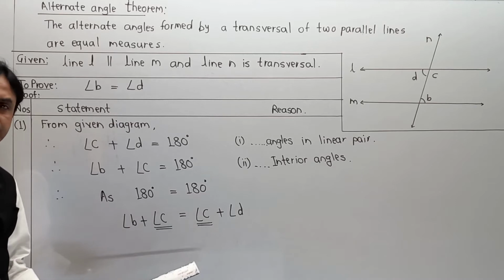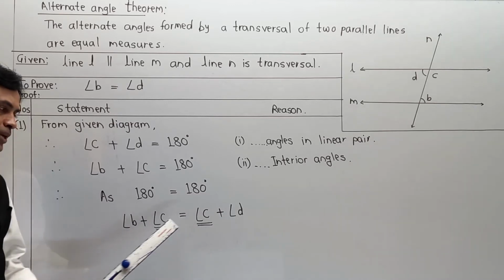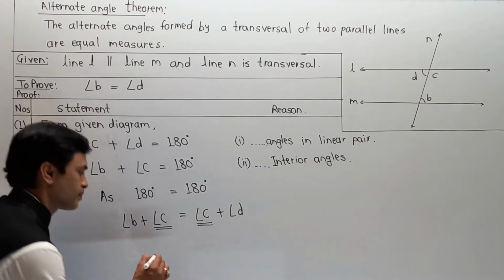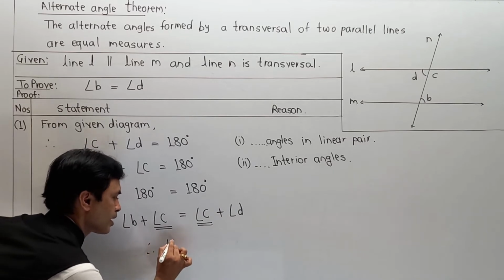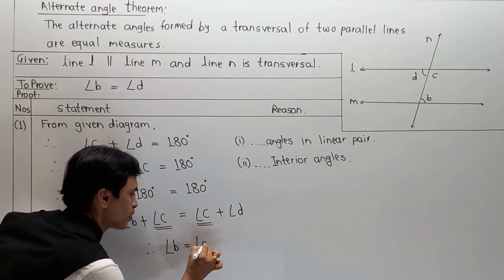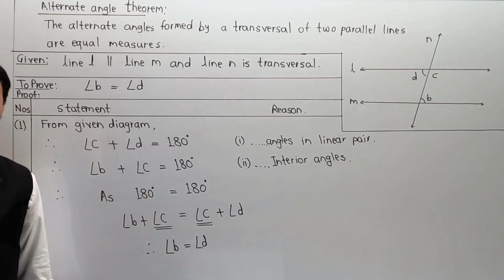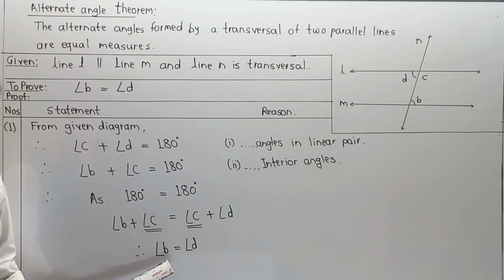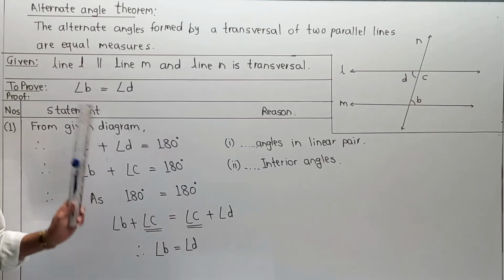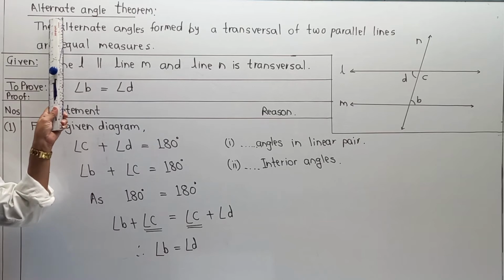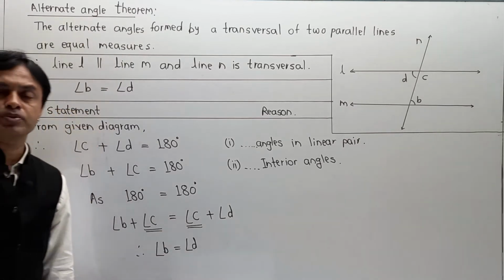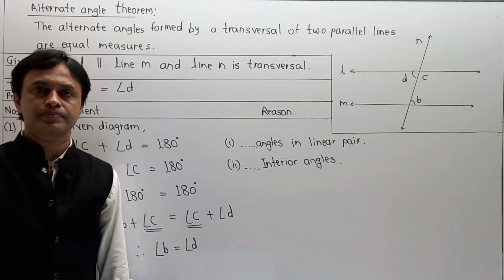If they cancel with each other, naturally angle B is equal to angle D. Angle B is equal to angle D, and as per the diagram, these are nothing but alternate angles. So angle B equal to angle D is the part to be proved, called the alternate angle theorem. Observe it carefully and try to understand.